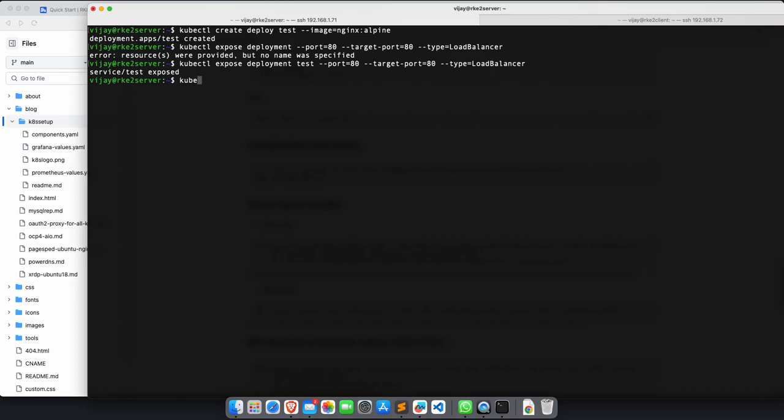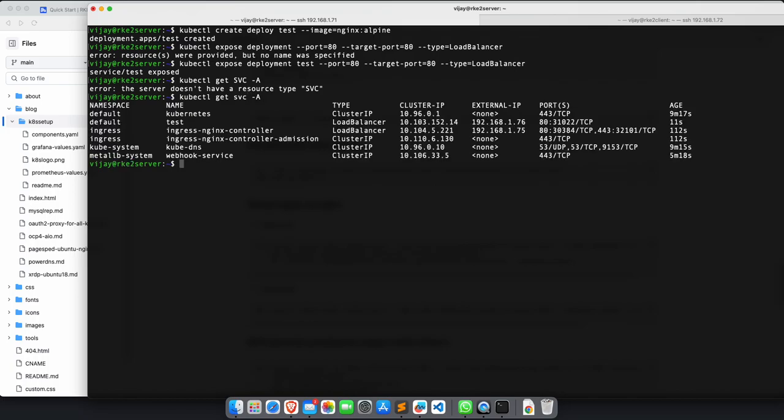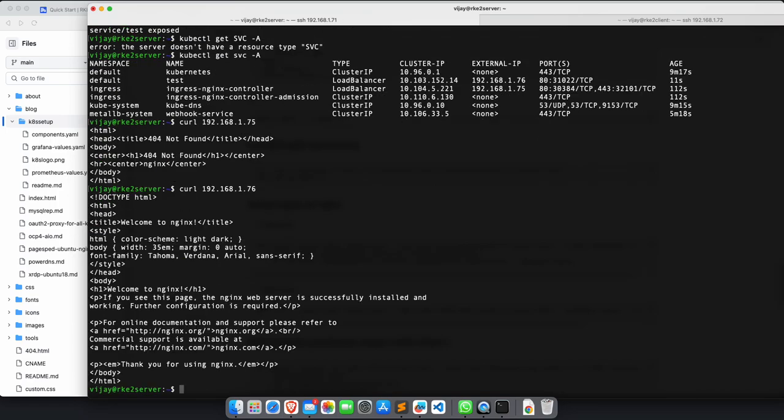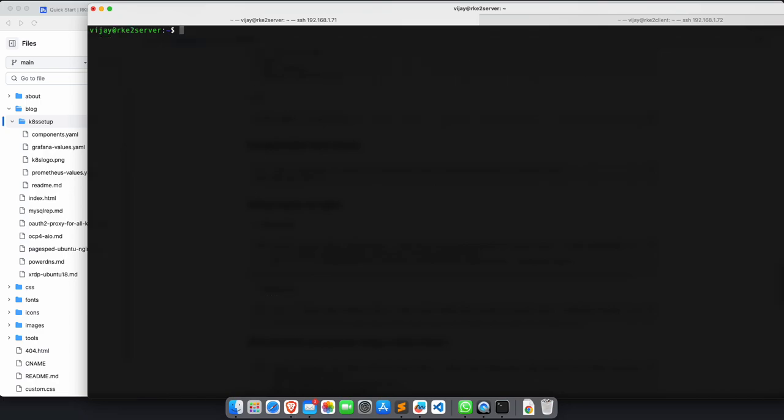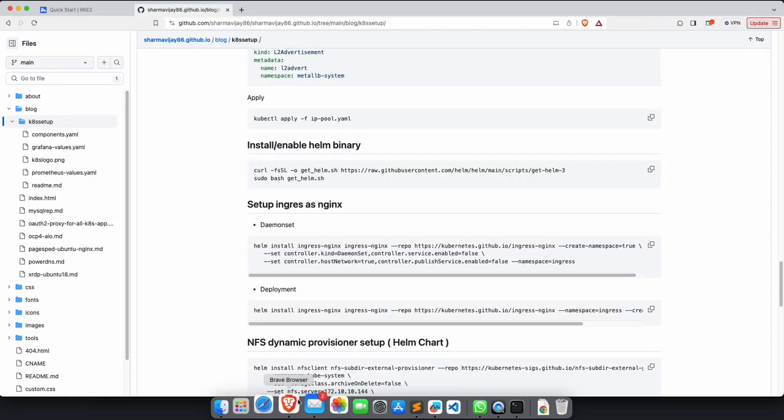You see this is exposed. If I go ahead and run kubectl get svc, you see that another load balancer IP has now been assigned to this container pod. I'm running curl 192.168.1.75, and I'm getting ingress. If I'm running the other one, I'm getting my nginx deployment. Welcome to nginx page, right? That's how MetalLB works, and you see that kubeadm is working perfectly fine.